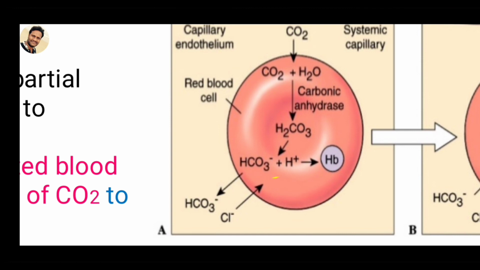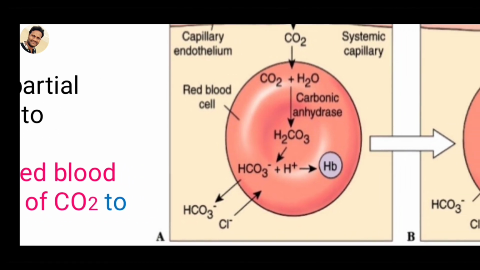This negative charge is eliminated through the plasma membrane of the RBC and enters the plasma. Whenever the bicarbonates are transported to the plasma, a low level of negative charge remains in the RBC.